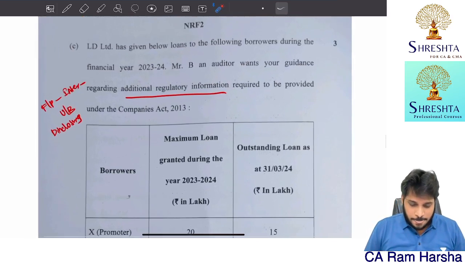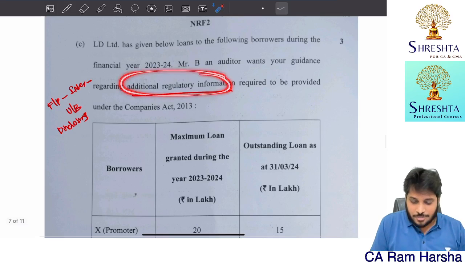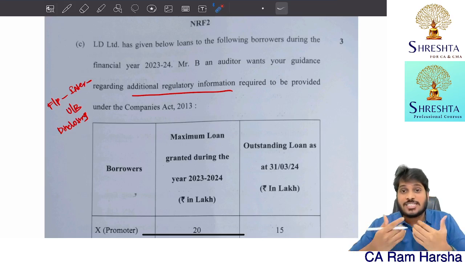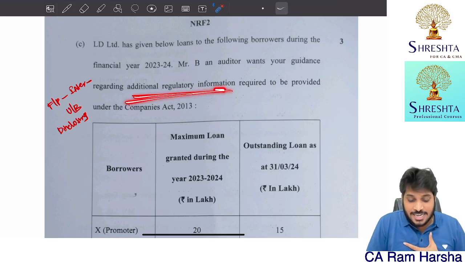And this one, additional regulatory information regarding loans to the following borrowers, means the company has given loans and advances to somebody, for that additional regulatory information.